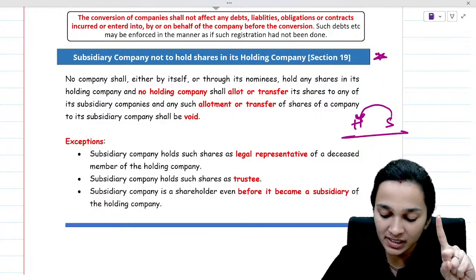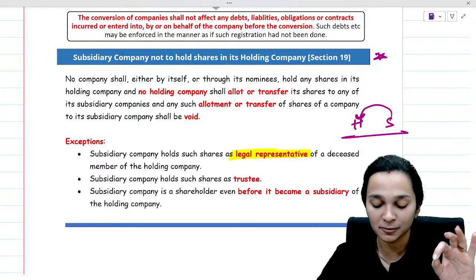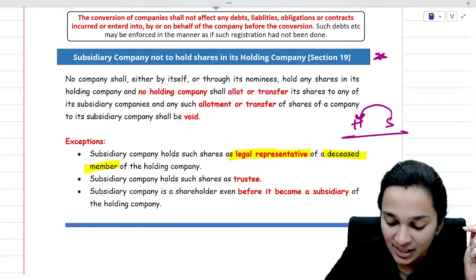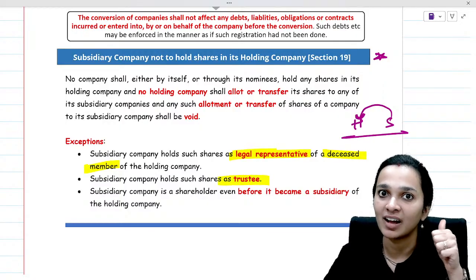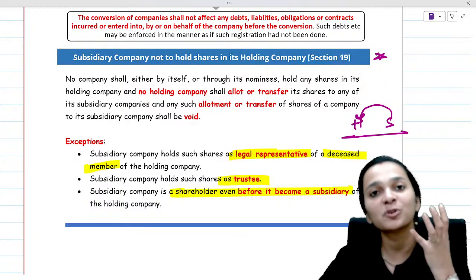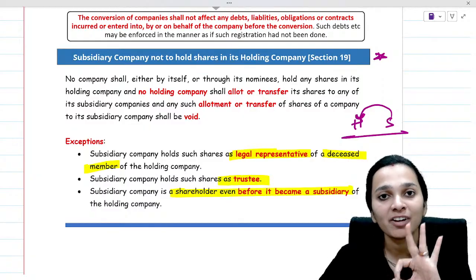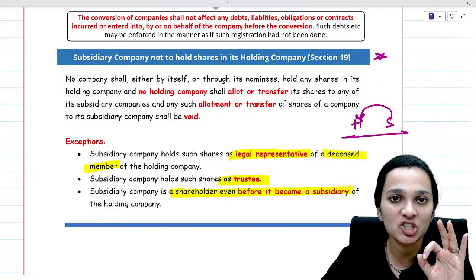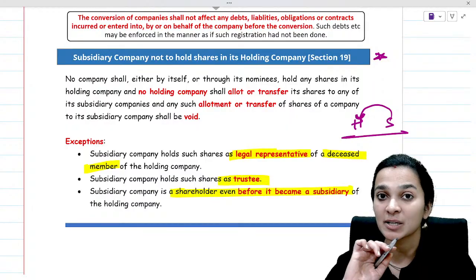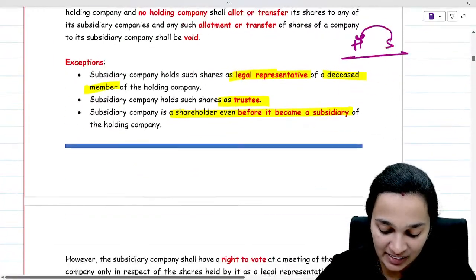What are they? One is where the subsidiary is holding shares as a legal representative of a deceased member. It is allowed. Second, it is holding shares as a trustee, allowed. Third, it was a shareholder even before it became a subsidiary, allowed. So there are only 3 situations wherein a subsidiary is allowed to hold shares in its holding company. Apart from these, a subsidiary cannot hold shares in its holding company in any case.